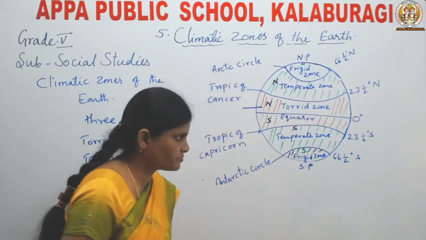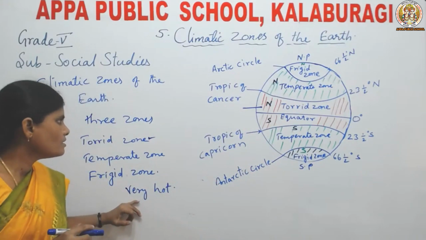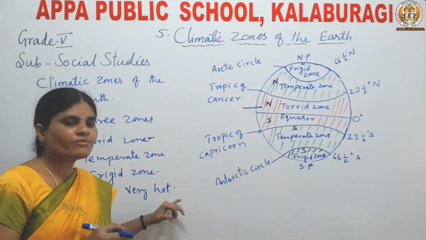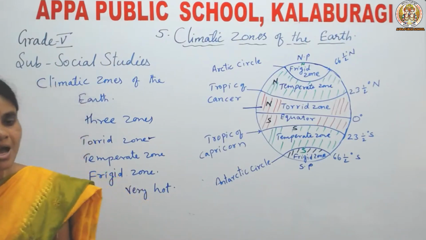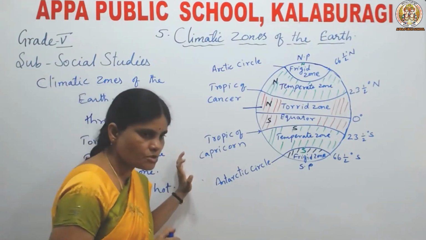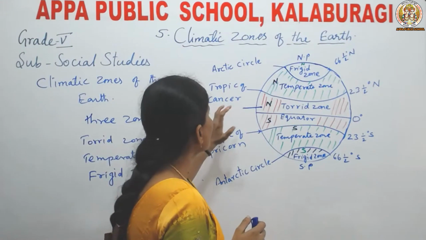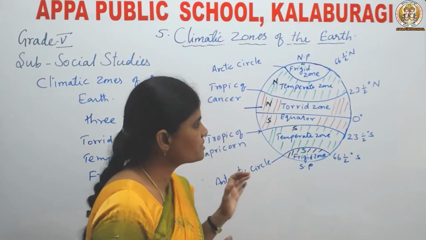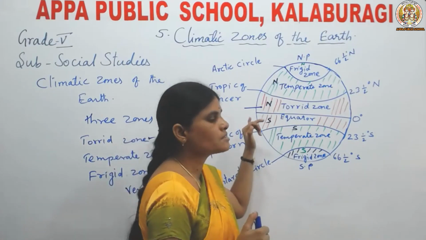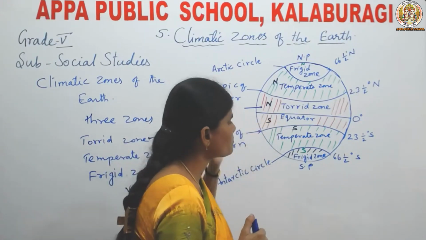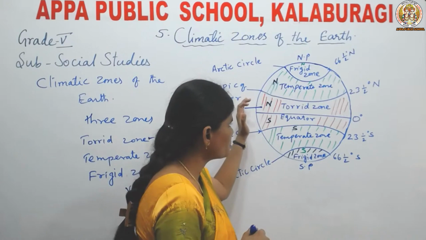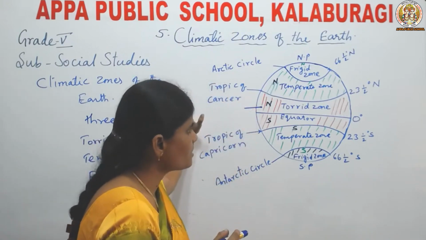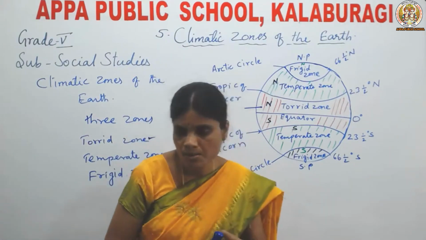Now let us study about the Torrid Zone. What do you mean by torrid? Torrid is nothing but very hot. How is the climate in the Torrid Zone? The Torrid Zone has hot and humid climate. What is the reason? It receives the direct rays of the sun. That is why the climate is very, very hot here.